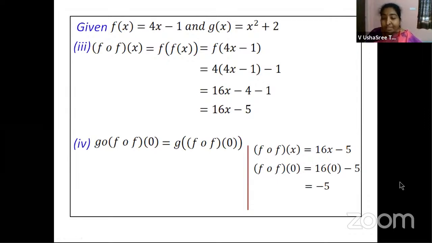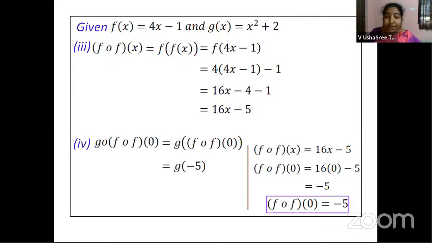So instead of f circle f of 0, we can just replace it with minus 5. So what will you be getting, children? You will have it as g of minus 5. What is g of minus 5? In this function, we will substitute minus 5 in the place of x. So you have minus 5 whole square plus 2. Minus 5 whole square, which is 25, plus 2, which is nothing but 27. Right? So this is an example, children.